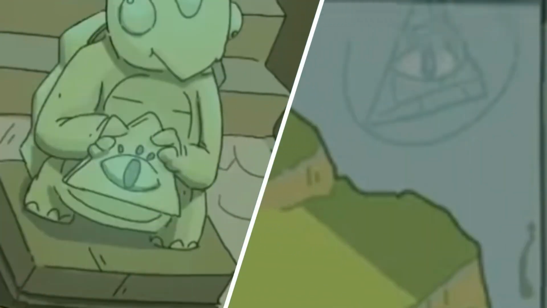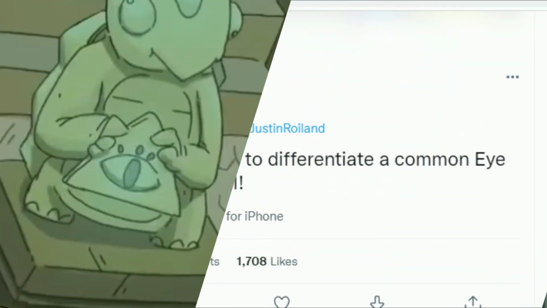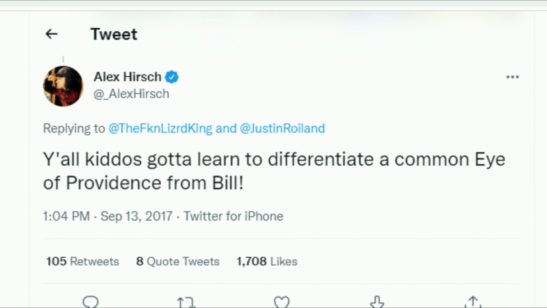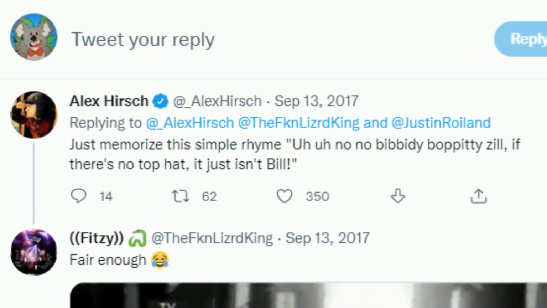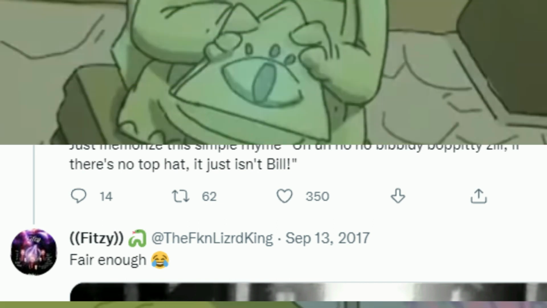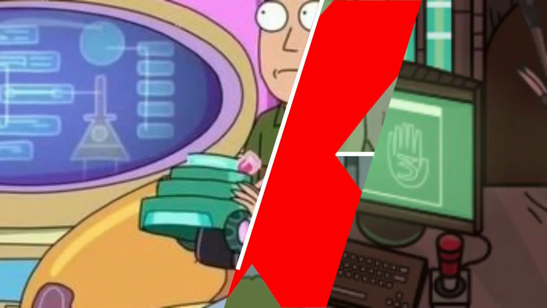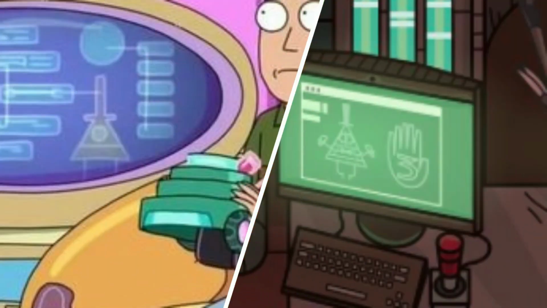Now, before we move on, I want to address something. The graffiti and statue may not be Bill. Alex Hirsch tweeted, "Y'all kiddos gotta learn to differentiate a common eye of providence from Bill. Just memorize this simple rhyme. Bibbity bop bibbity zill. If there's no top hat, it just isn't Bill." This would mean that the last two examples would not be Bill, but regardless, the first two examples are still valid, meaning we still have two solid cases of Bill appearing in Rick and Morty.